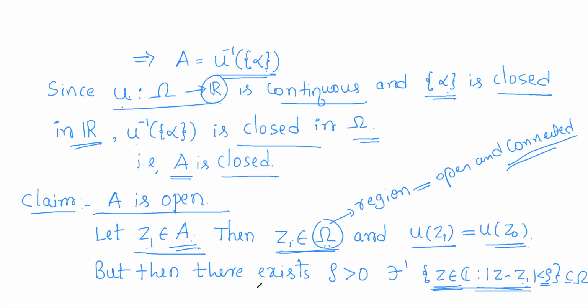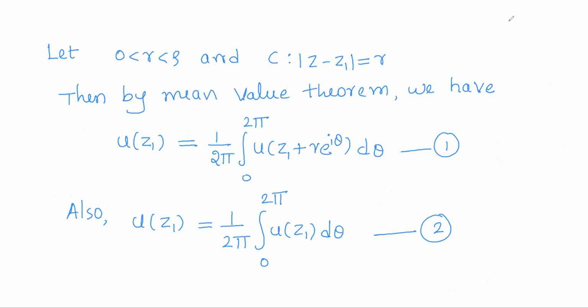So the situation is like this. This is the region omega and z1 is any point in omega. As z1 is an interior point, there is a neighborhood around z1 which is entirely contained in omega.